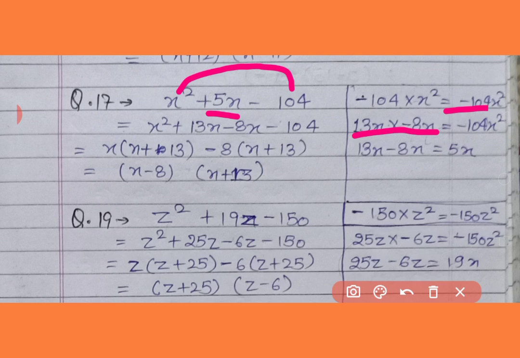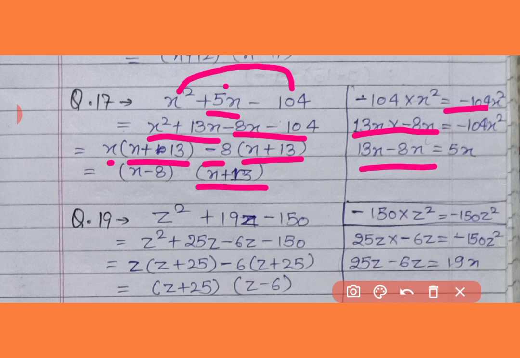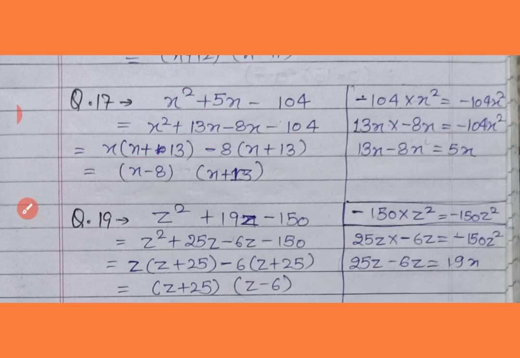So we will write here 13 and minus 8. It was plus, so the number with the greater value will take the positive sign. So plus 13x minus 8x. From the first group, x is taken common, so it remained x plus 13, and from the second group 8 is taken common, so it remained x plus 13. Now x plus 13 is common and the rest is x minus 8.